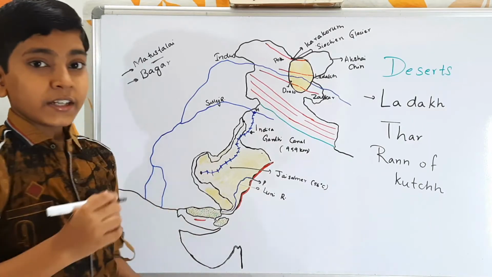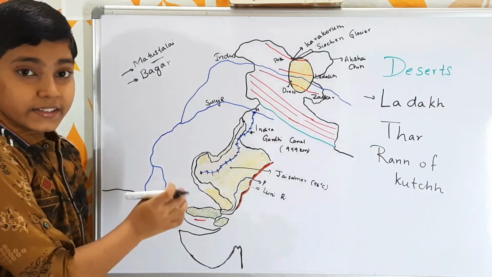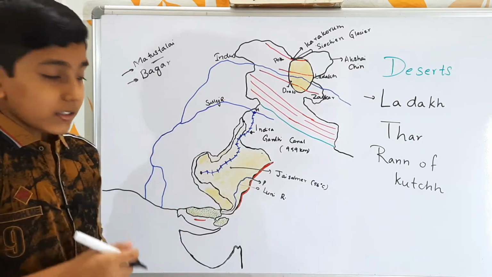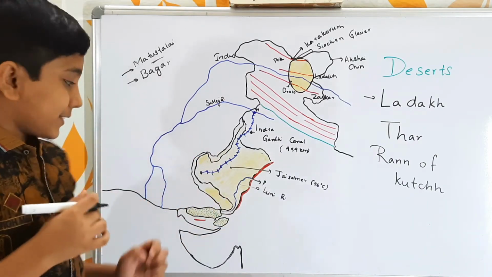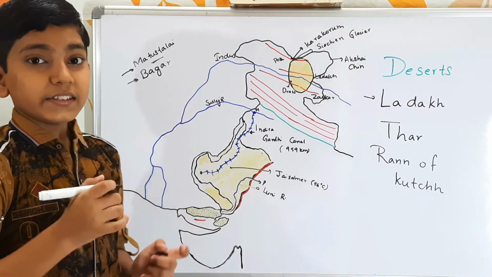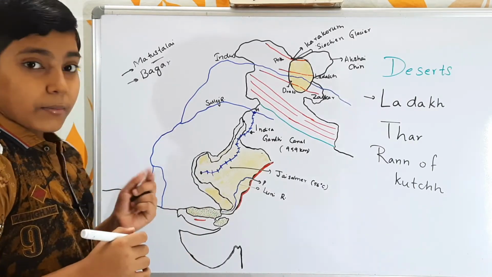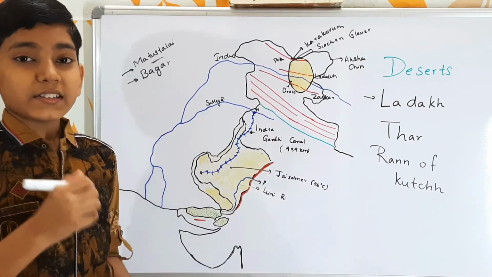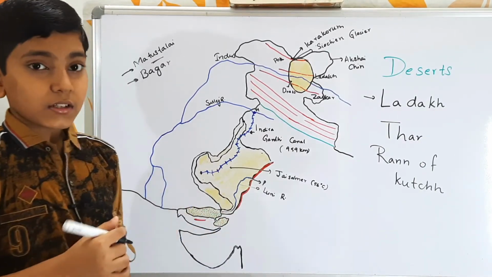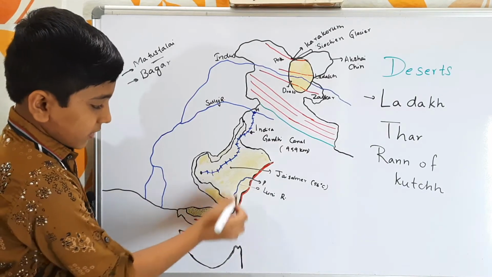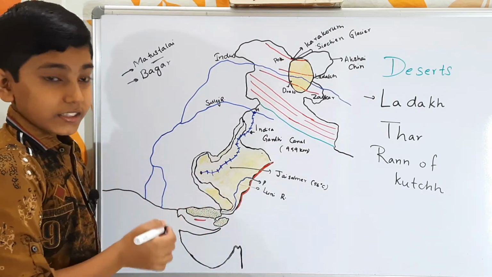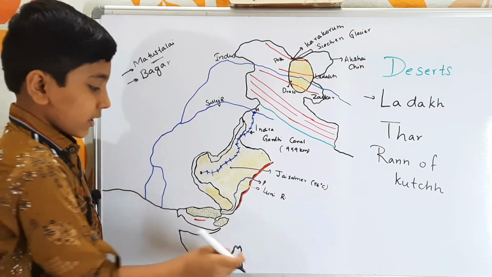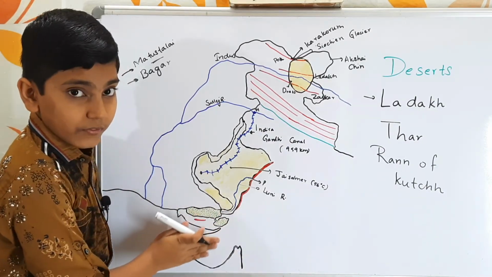And it is situated in Gujarat, and sometimes we consider Rann of Kutch as a part of this Thar Desert. And the popular festival celebrated in this Rann of Kutch is the Rann Utsav festival, and it is also sometimes considered as a part of the coastal plains. So see here we have the Great Indian Desert or the Thar Desert here, and few times we consider Rann of Kutch into here. And here we have the coastal plains of India.